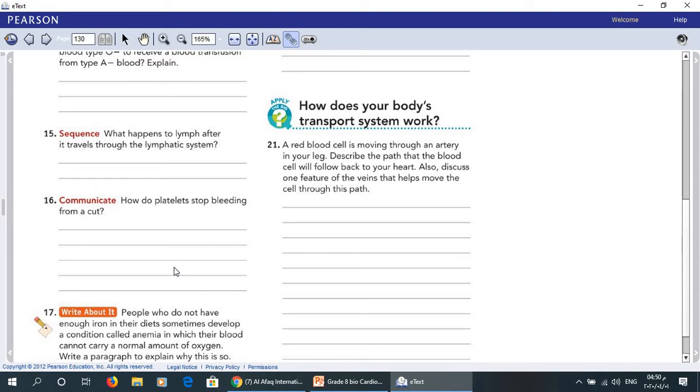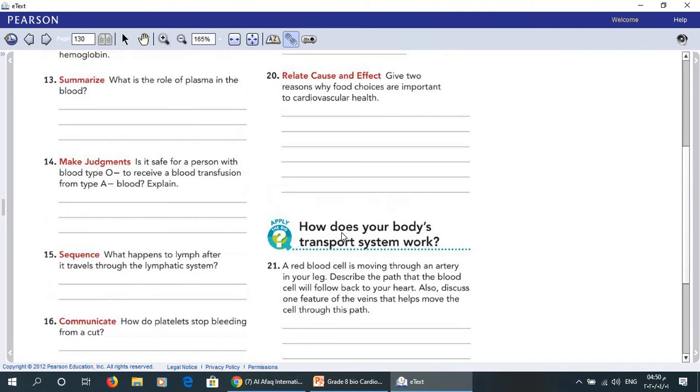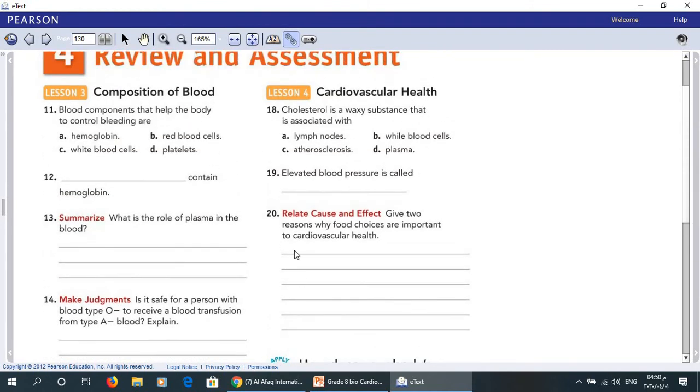They release fibrin, which makes a net across the cut that traps blood cells to form a clot. Now, lesson 4, question 18.